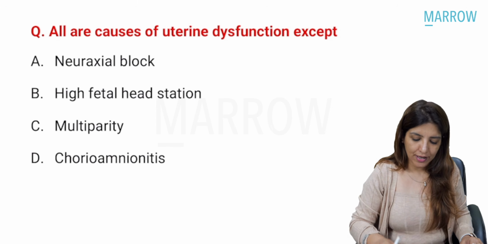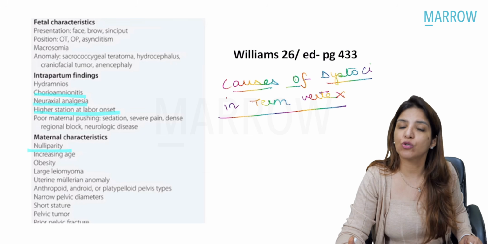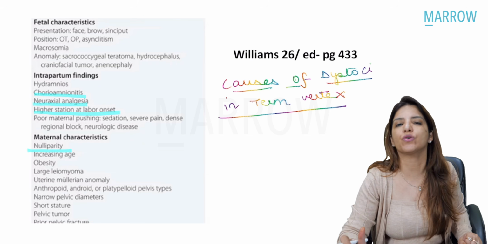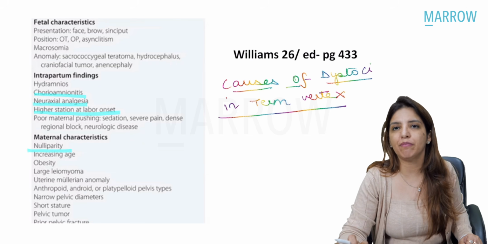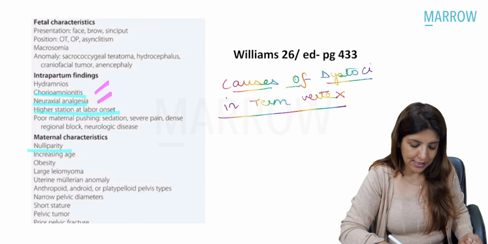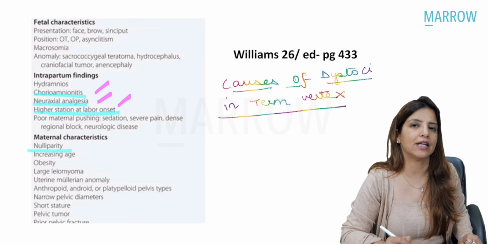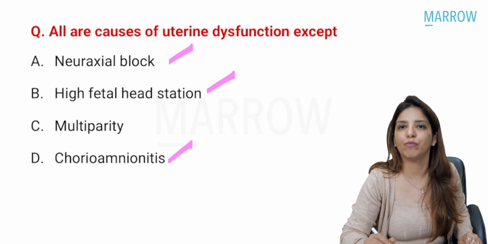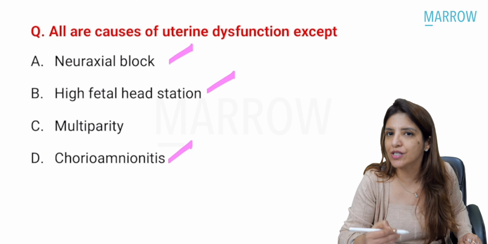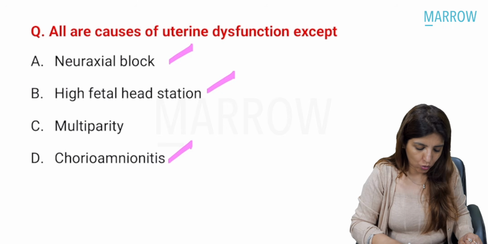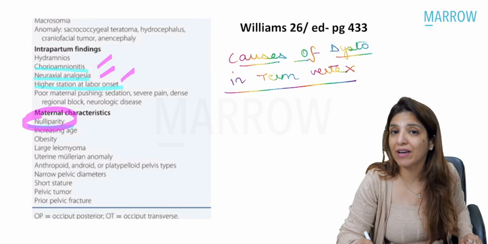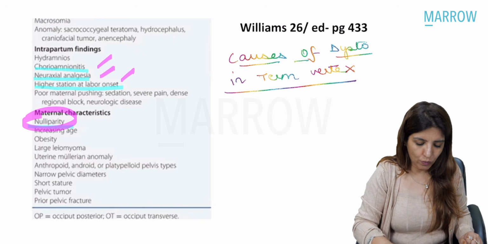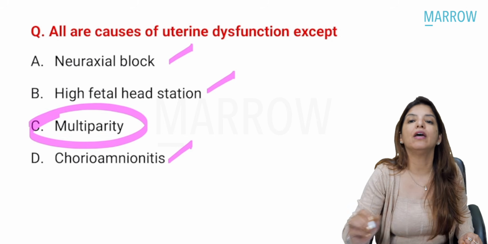So over here, in Williams 26th edition, page 433, causes of dystocia are given. And if you see in the causes of dystocia, they have specifically mentioned chorioamnionitis, neuraxial analgesia, and higher station at labor onset. So over here, neuraxial block, high fetal station, chorioamnionitis, all of them can lead to uterine dysfunction or dystocia. Over here, I want you to see that nulliparity is associated with uterine dysfunction, but not multiparity, right? So over here, the answer is going to be multiparity.